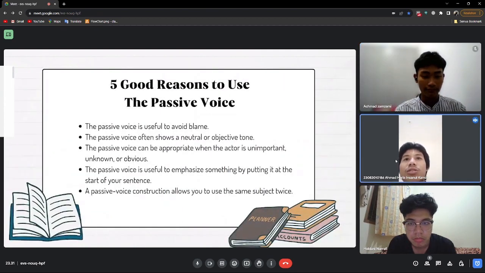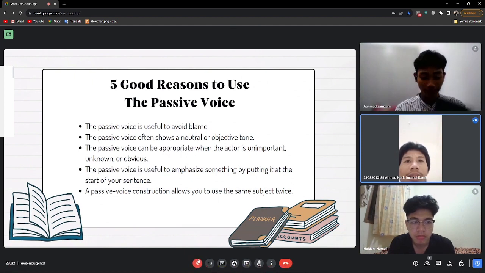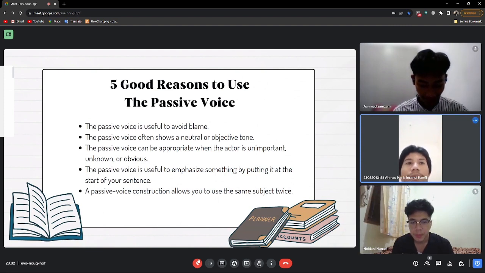Five good reasons to use the passive voice. Reason 1, the passive voice is useful to avoid blame. Reason 2, the passive voice often shows a neutral or objective tone. Reason 3, the passive voice can be appropriate when the actor is unimportant, unknown, or obvious.